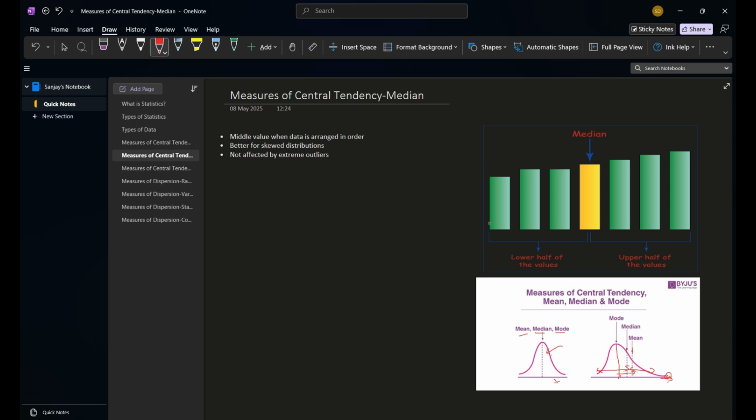Here, the median is the value where to the right of the median we have 50% of the data, and to the left of the median we have 50% of the data. How are we going to calculate the median? First of all, let's take an example.